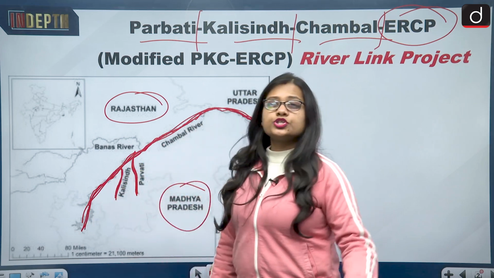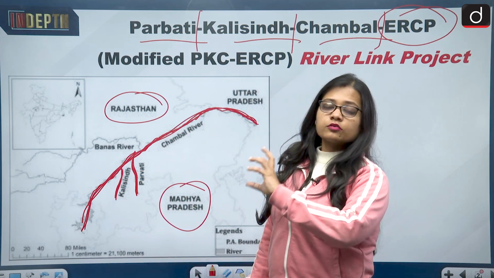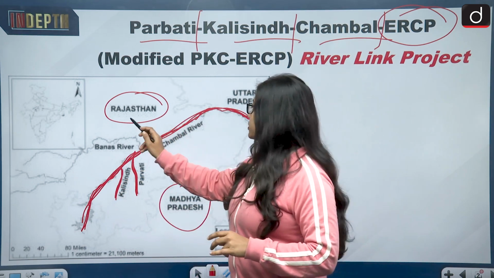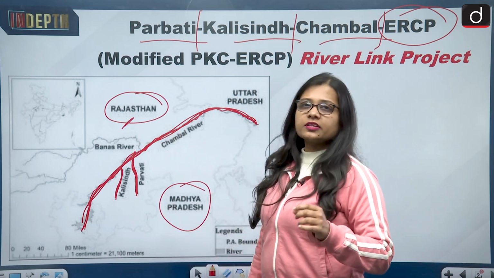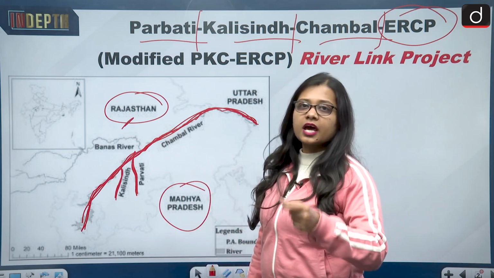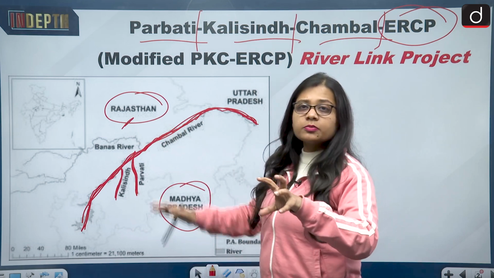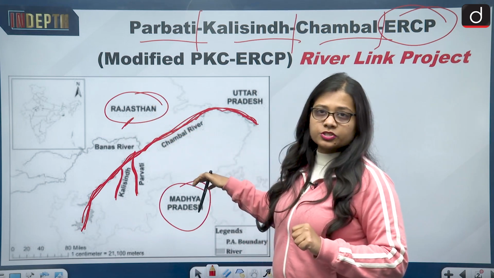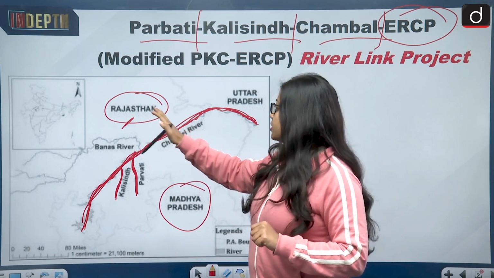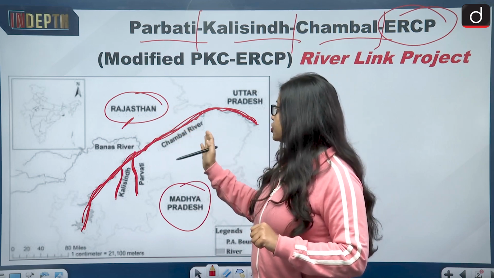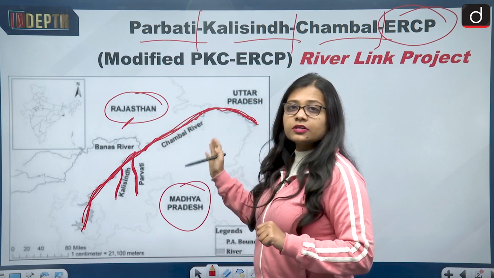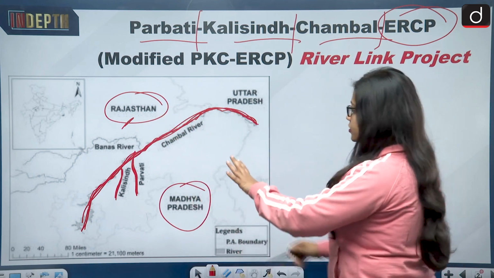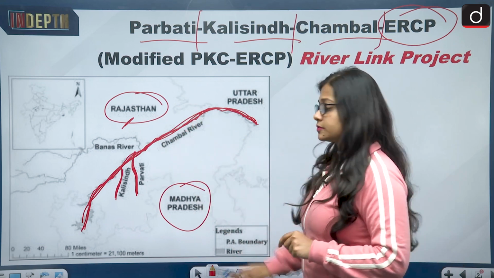So it is about sharing of water. How will the water of these rivers be shared with the project ERCP of Rajasthan, that is the Eastern Rajasthan Canal Project? The project ERCP is basically related to Rajasthan, it is not related to Madhya Pradesh. In the ERCP project, the water will be shared from the PKC to the ERCP. We will be coming to the ERCP project also. So this is about the river.